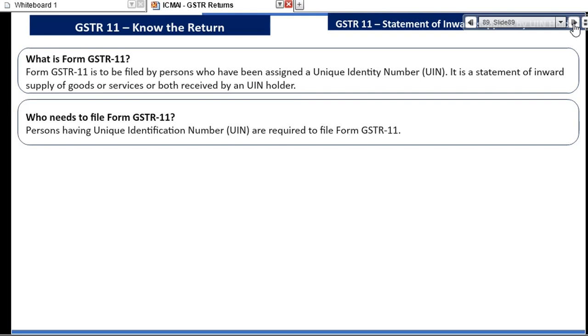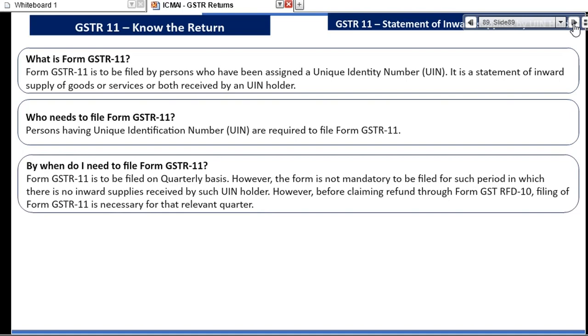There is a change in GSTR 11, right? Understand, this form is to be filed on a quarterly basis. If you don't have purchases in any given quarter, you don't need to file this form. It means if you have filed for a quarter and not for the subsequent quarter, it is assumed that you don't have purchases in that quarter. Why this departure? Because all these agencies are privileged agencies, and for privileged agencies the rules are a little different. The government has said, if you want to claim any refund, you file this form. If you have not filed this form, you cannot claim a refund for that quarter, right?